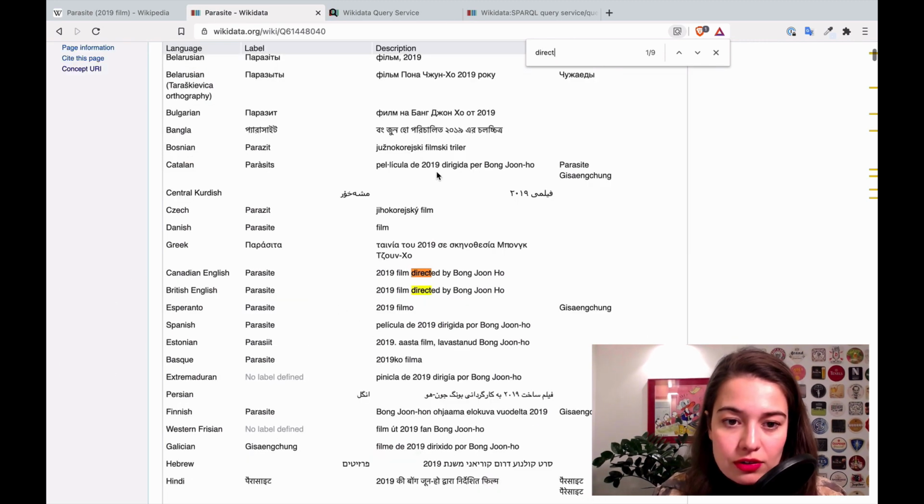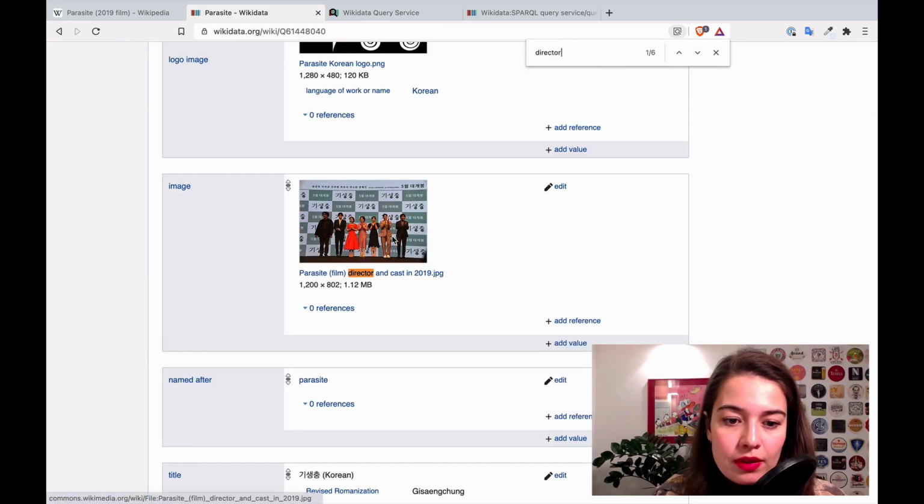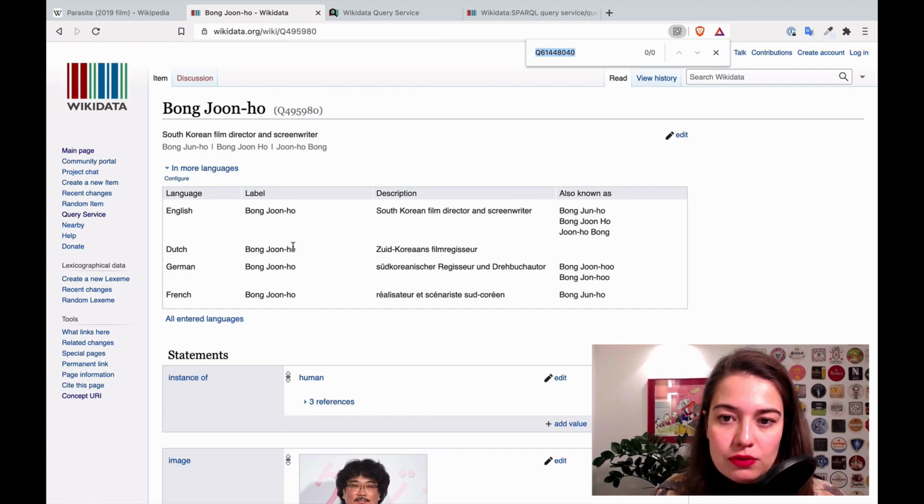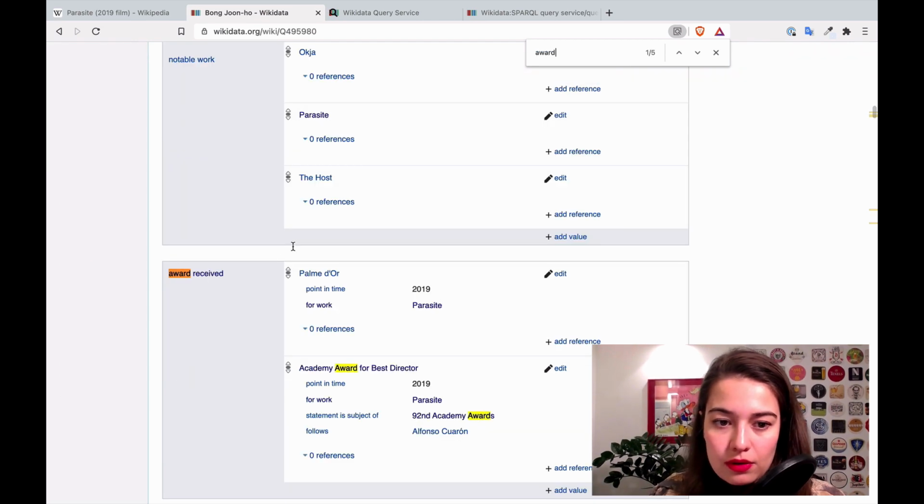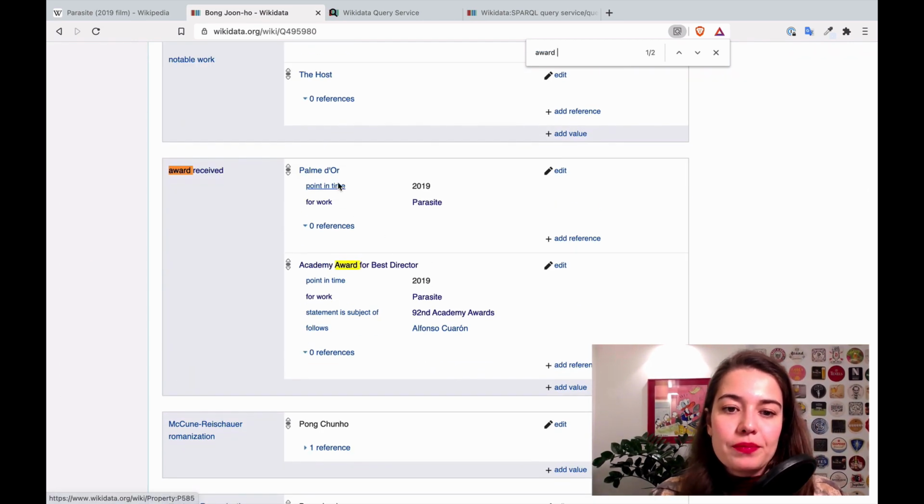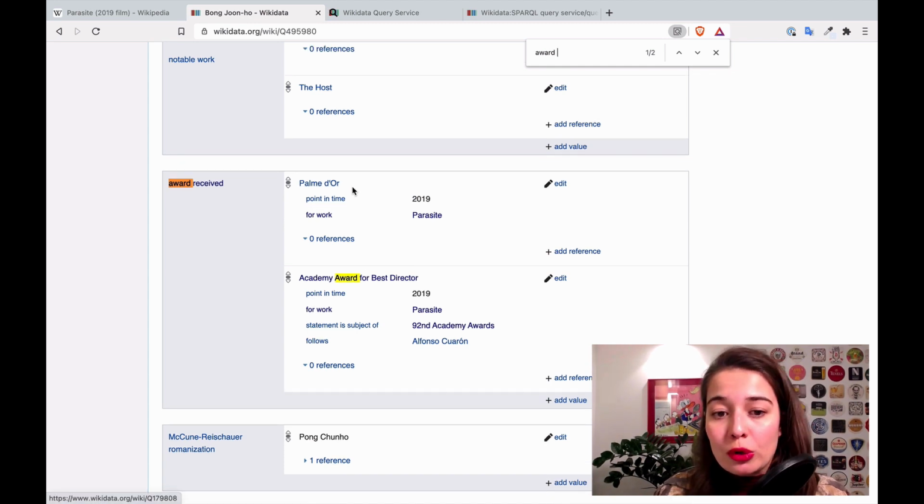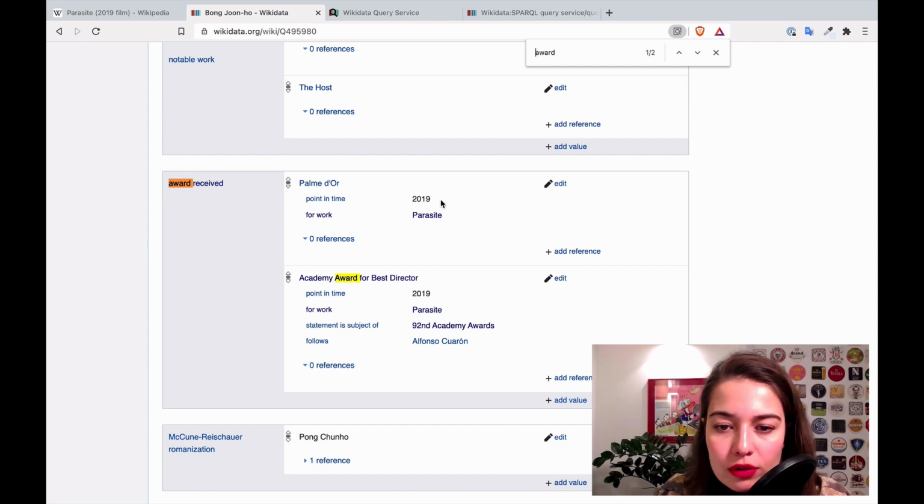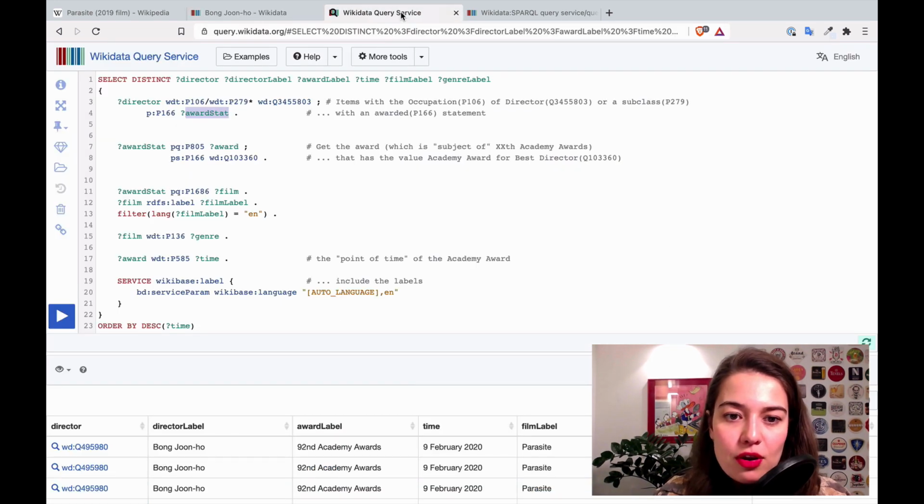So if we go see here, first I need to find a director because this is for directors, and I want to go to the section award received. All right, so he has 2 awards that he received. One of them is Palme d'Or. Don't judge me on that pronunciation, please. And Academy Award for Best Director, right? So this, I keep going to the wrong place, award stat corresponds to all of this thing. All right, so that's the variable that we have here.